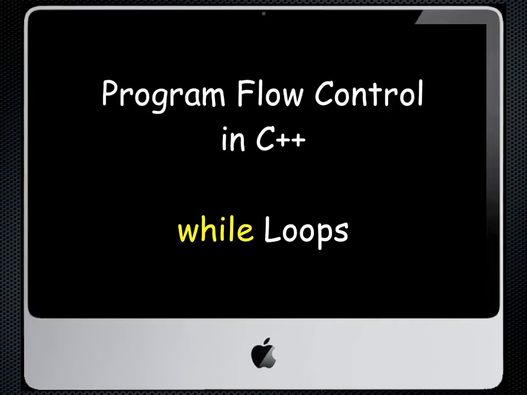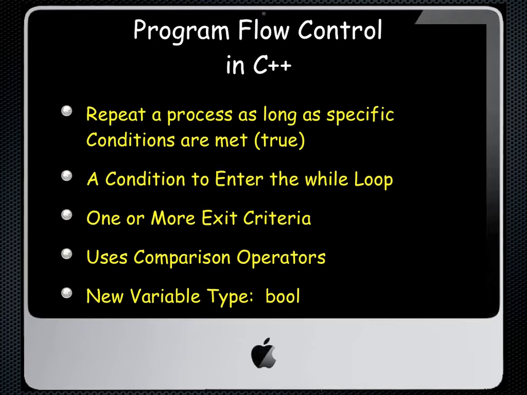Program flow control in C++ also has something called while loops. While loops allow us to repeat a process in a program as long as a specific condition or set of conditions are true. In other words, as long as something's true, the process will keep repeating. We'll need a condition that is true to enter the while loop, and we'll need one or more exit criteria inside the while loop so the program knows when it can stop completing that particular loop.